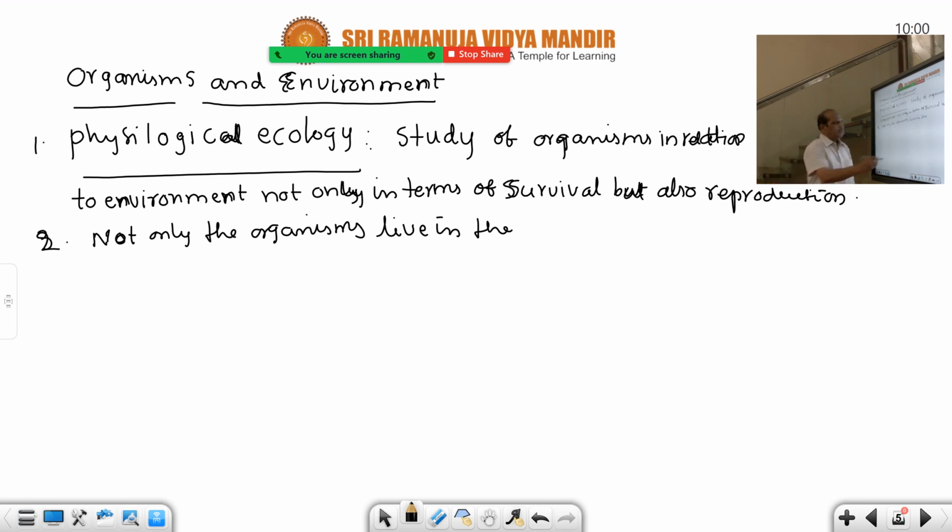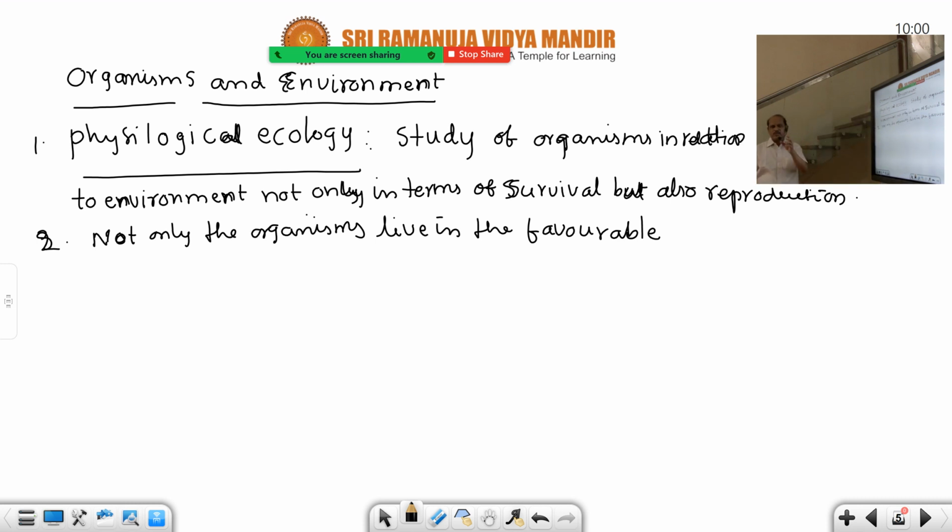So not only the organisms live in the favorable conditions. When favorable conditions occur, any organism can survive and live. But in unfavorable conditions, if any organisms take it as a challenge and lead their life, definitely it is a beautiful adaptation. So, not only the organisms live in the favorable conditions, this is the second paragraph under the heading organisms in environment.